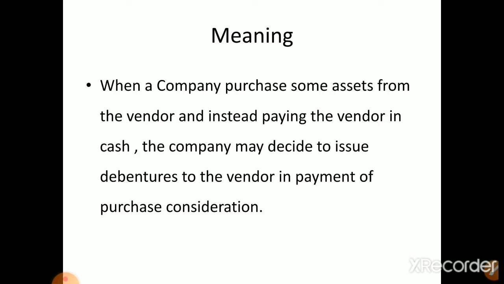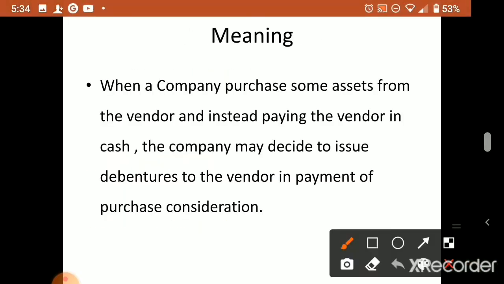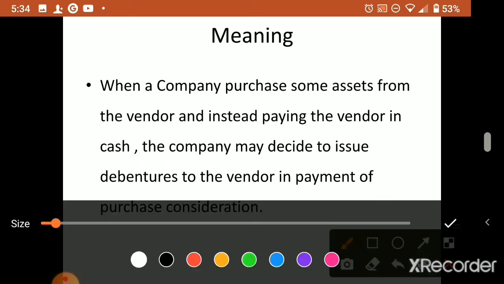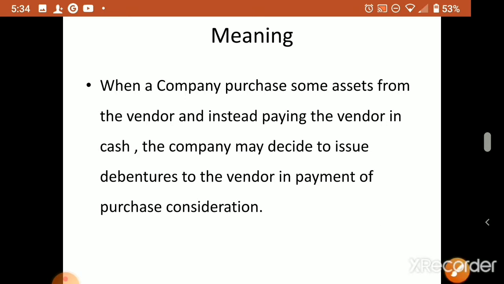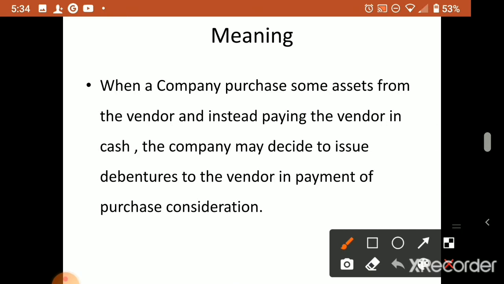Who is a vendor? The vendor is the person from whom we purchased the assets. Instead of paying them cash, I can issue them debentures, so they become the debenture holders of the company.